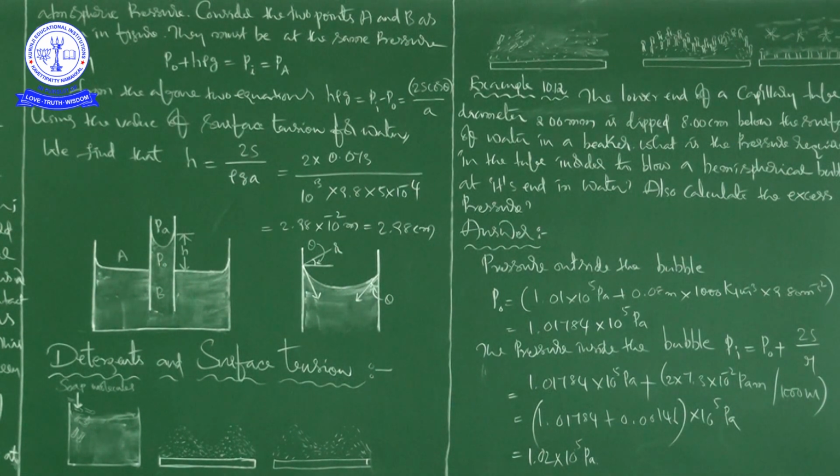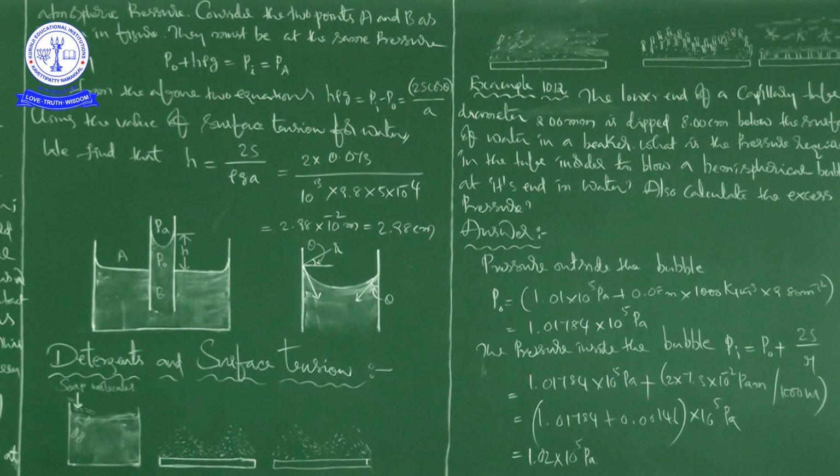The radius of the bubble is small r. Now the pressure outside the bubble, P0, equals atmospheric pressure plus pressure due to 8 centimeters of water column. Mathematically you can write it like this. This will give us 1.01784 into 10 to the power of 5 Pascal.